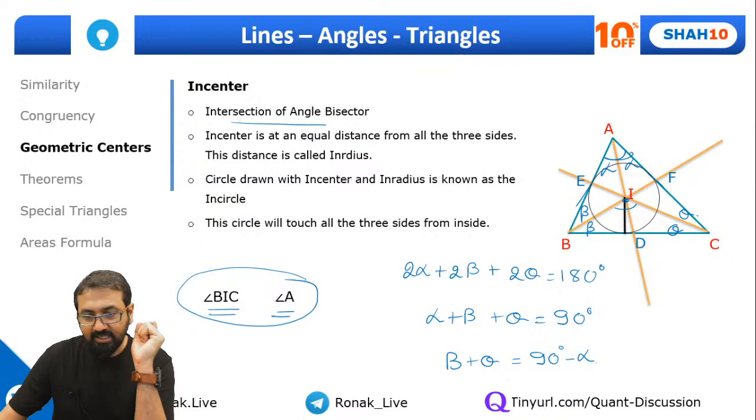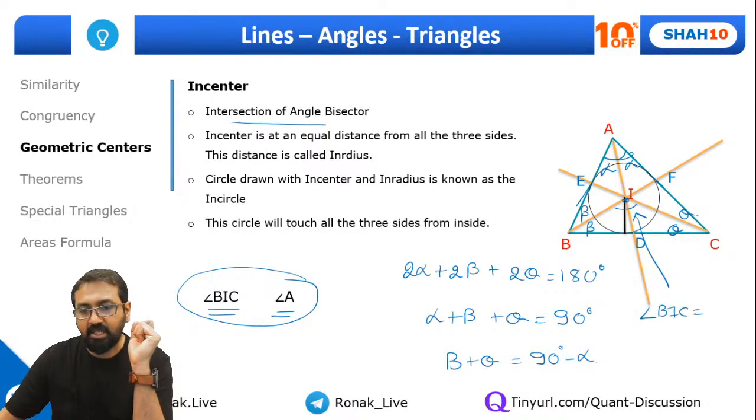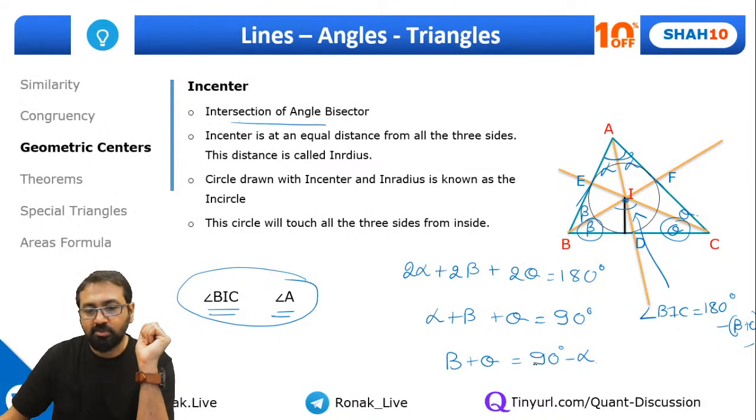Now can I say this angle BIC is nothing but, look at triangle IBC. So the sum of all the three angles is 180 degrees. So angle BIC should be 180 degrees minus this angle beta and theta. So I'll say minus beta plus theta. I'm subtracting that. What is beta plus theta?